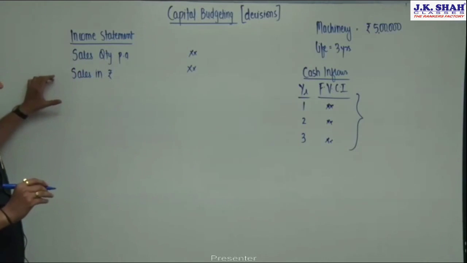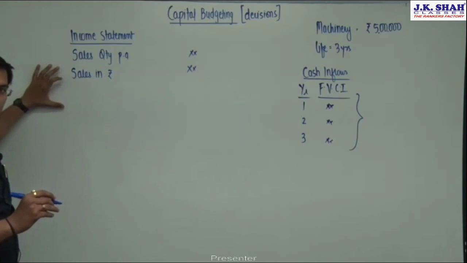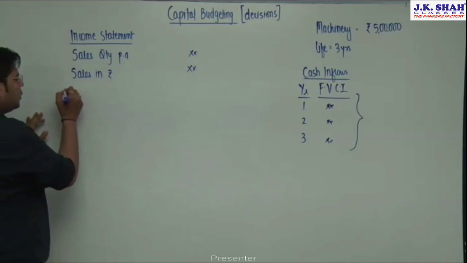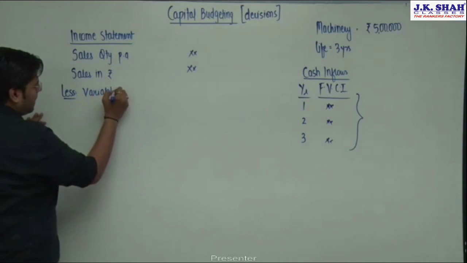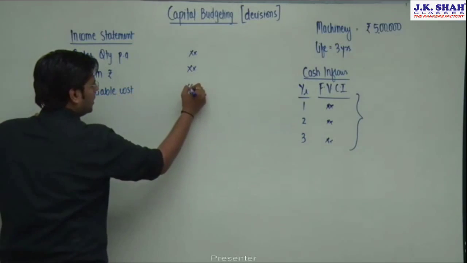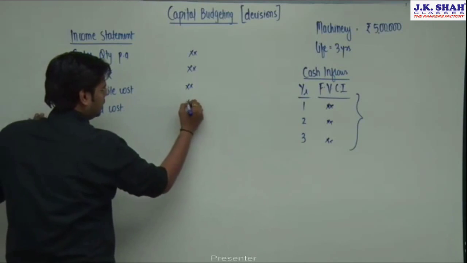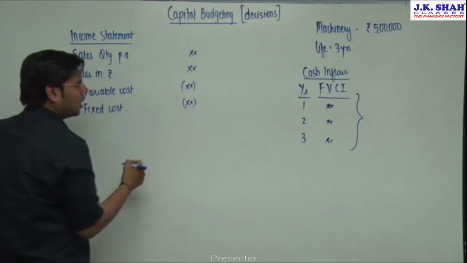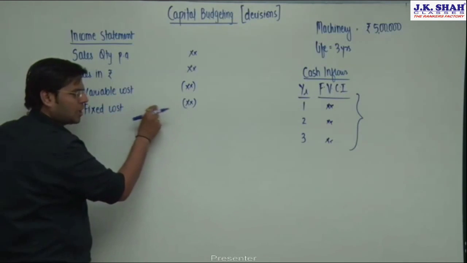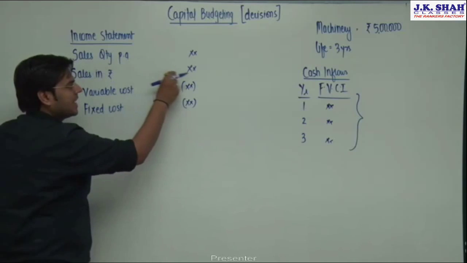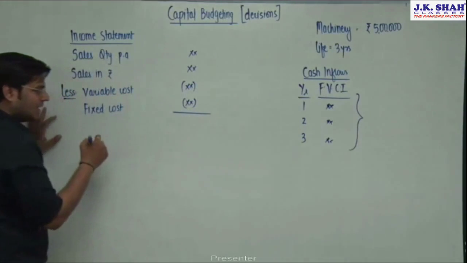Now friends, we all know that we cannot generate revenue without incurring cost. So we have to incur cost to generate these revenues. So then what will I do? From this I will now deduct the variable cost. Then I will also deduct the fixed cost. Variable cost, fixed cost. Now do you agree these variable costs are cash expenses? Fixed costs are also cash expenses. Sales is cash income. When I deduct cash expenses from cash income, I get this amount.